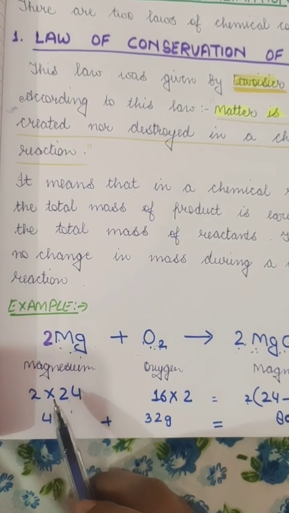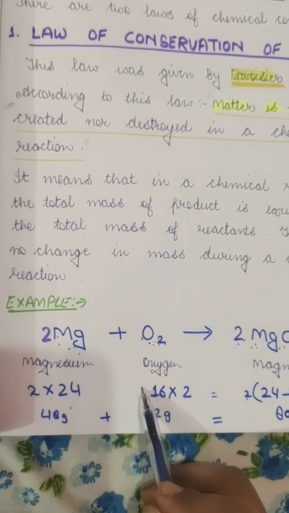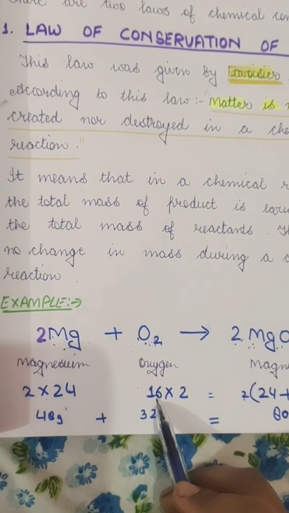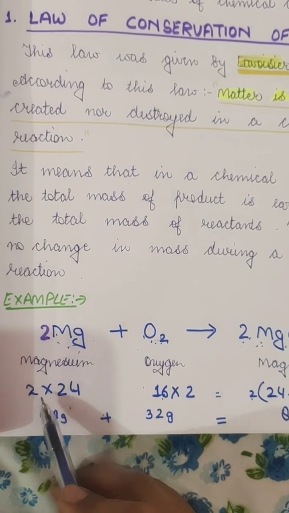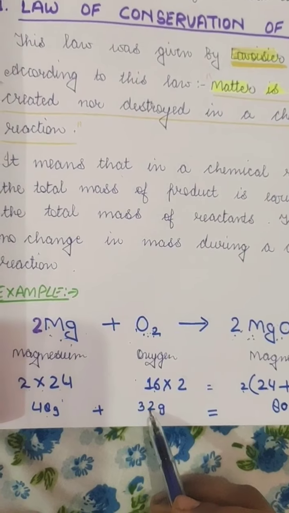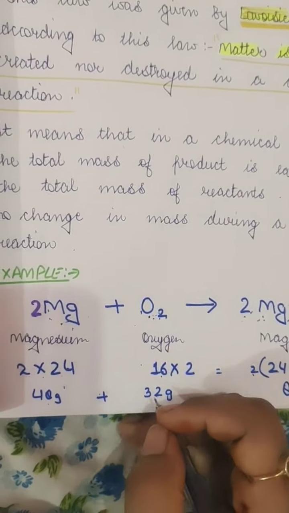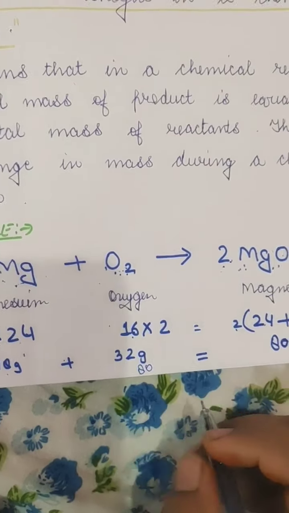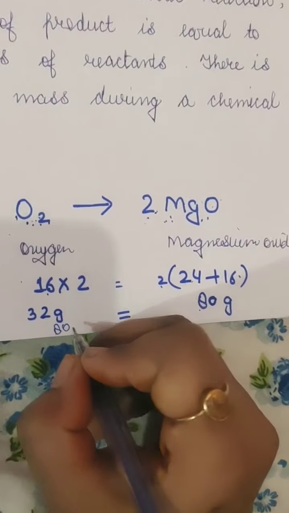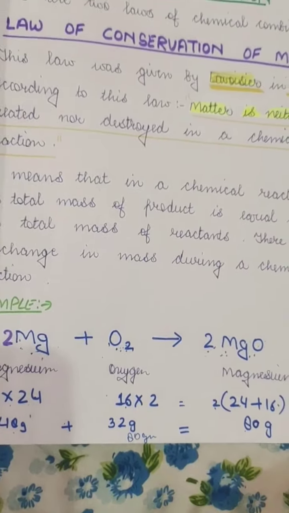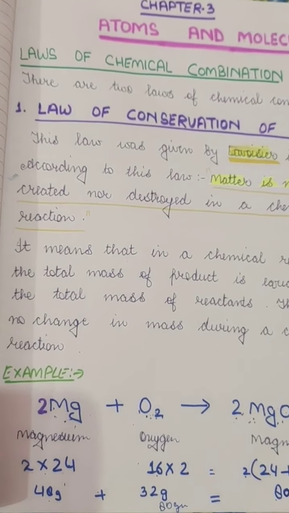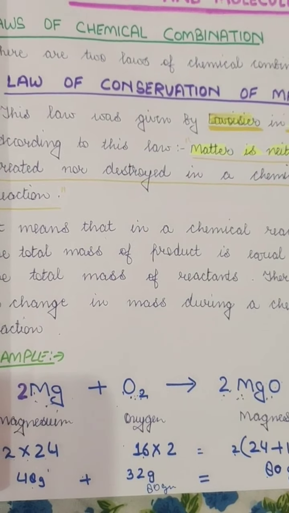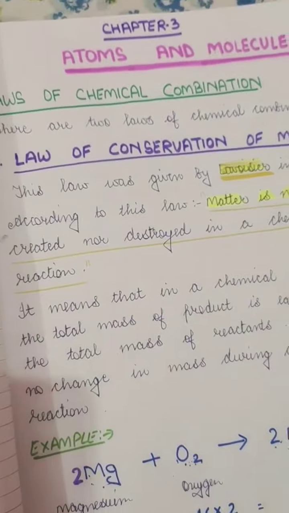So the sum of the mass of the reactants: 2 Mg means 2 into 24, and 16 into 2, plus. So it is 24 into 2, 48, and here 32. When we add this we get 48 plus 32, 80. Here 80 and here 80, so it is equal. That means in any chemical reaction we cannot change the mass of anything, it has to remain constant. That is why we need to balance the chemical reaction.